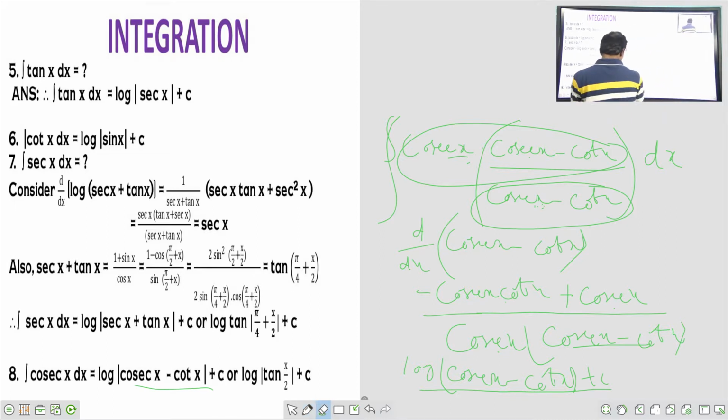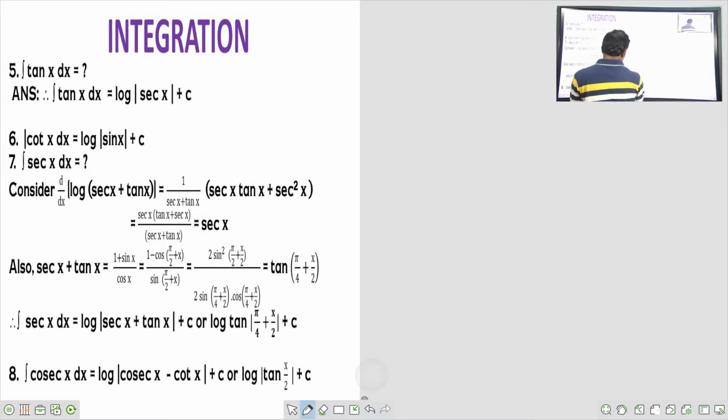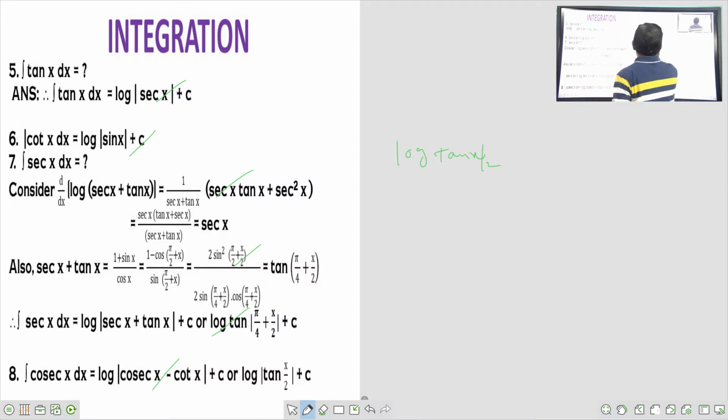See here what I am saying: log tan x by 2. If you differentiate log tan x by 2, what will come? What is the derivative of log x? 1 by x. So 1 by tan x by 2. What is the differentiation of tan x by 2?